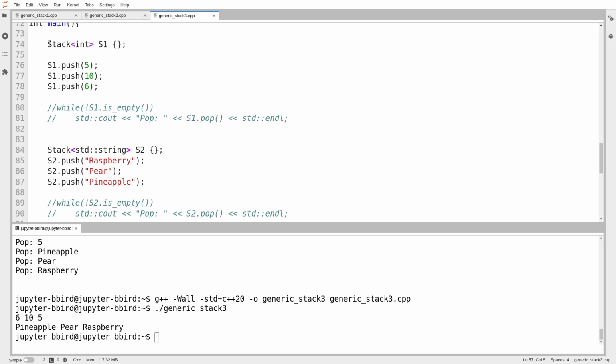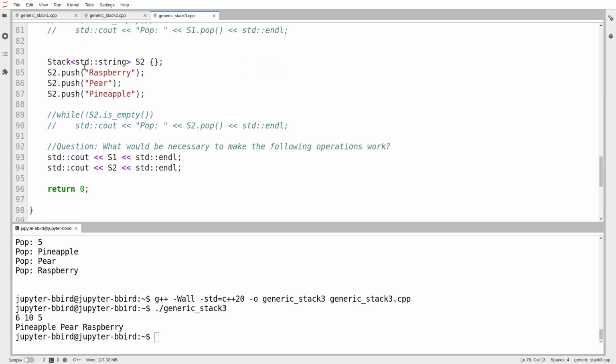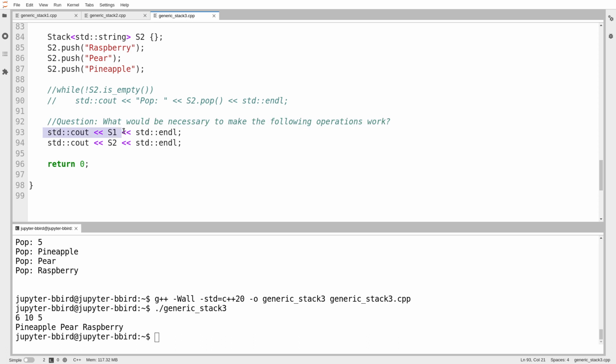I can make stacks of anything. I can push stuff into them. I can pop stuff. I can then push them into this stream using a stream insertion operator, where the stream insertion operator is templated and it's somebody's friend, but I don't care. I just use the operator in main. So although creating the abstraction is ugly, I can still put it all under the hood. From the point of view of somebody using the stack, I still get a great abstraction.